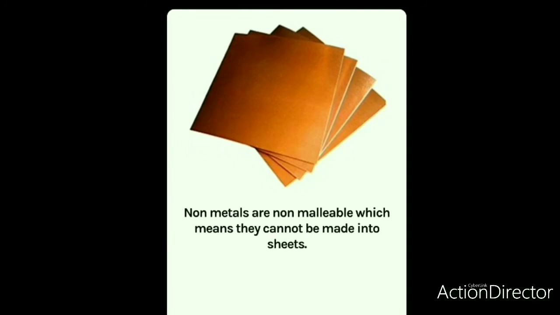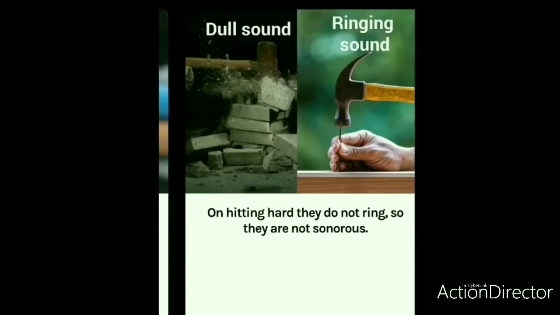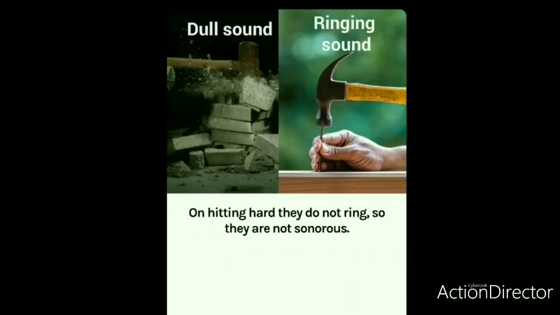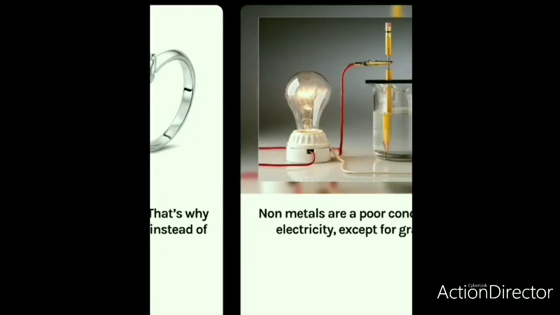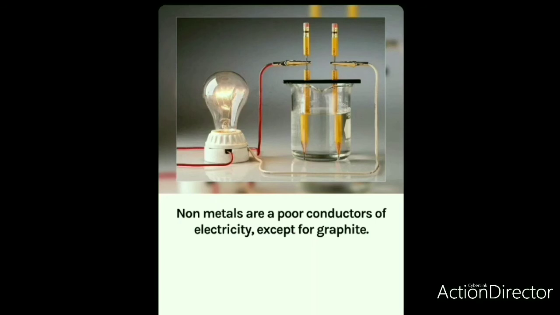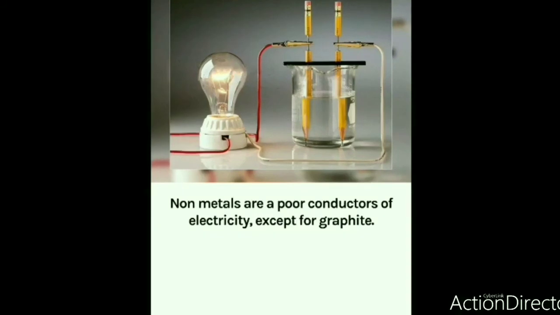Non-metals are non-malleable, which means they cannot be made into sheets. They are non-ductile, which means they cannot be stretched to make wire, exactly the opposite of metals. On hitting hard, they do not ring. Non-metals have no shine. That's why we wear jewelry of gold instead of carbon, of course. Non-metals are poor conductors of electricity except for graphite. Graphite is a good conductor of electricity.